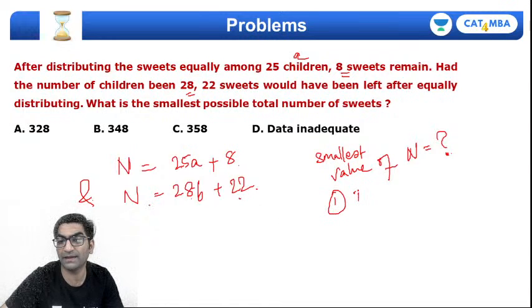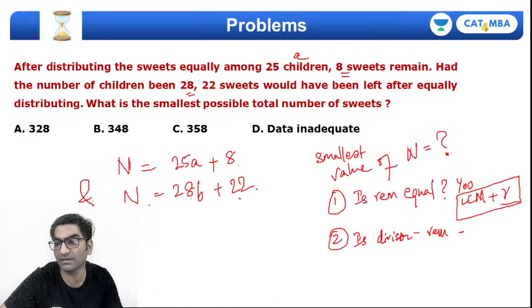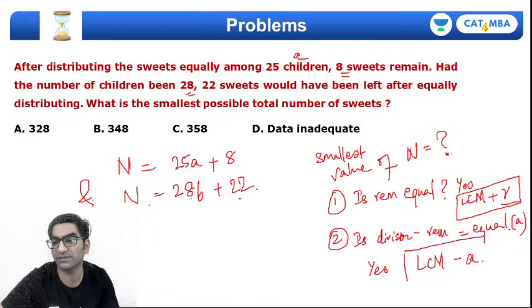Either, A, is the remainder equal for all divisions, right? Answer is no. And 2, if it is so, अगर yes आ जाए तो आप बोलोगे LCM plus that remainder, right? And the second question is divisor minus the remainder equal for all divisions, right? If the answer is yes, then you'll say LCM minus that, let's say this equal value is a, so it will be LCM minus a, which the number is going to be, right?